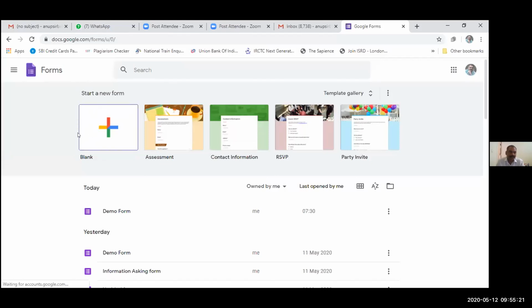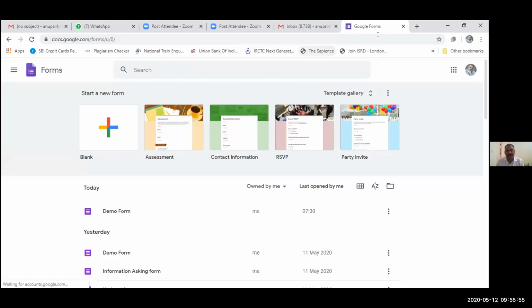So by this we can get different options. The very first tab is for blank, and the next one is for the assignment. As we can gather data from a variety of respondents, we can get an assessment, we can get contact information from the respondent, we can get an RSVP, and we can give a party invite to the respondent. So this is one way by which we can get the Google form.